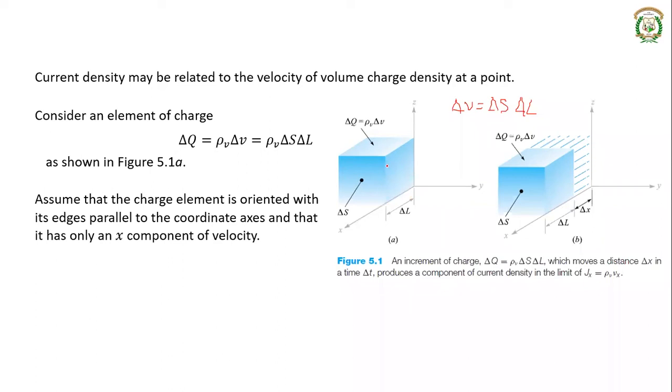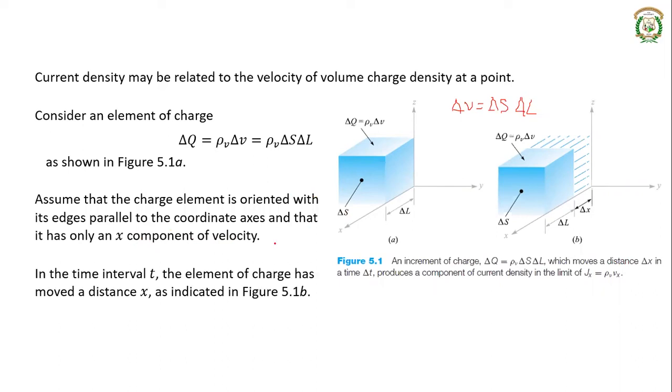Okay, and we will assume that it has only x component of velocity. It has only x component of velocity means it is moving only in the x direction. So it need not move like that. It can move in any direction in space. Just for the sake of simplicity, we are considering that it is moving only in the x direction. So it has got only x component of velocity.